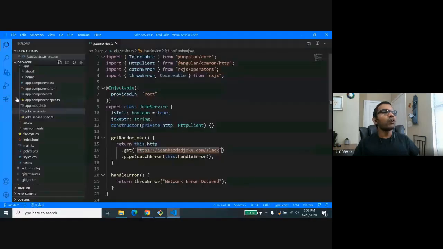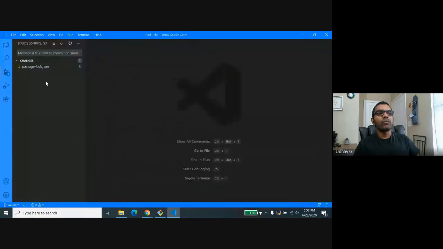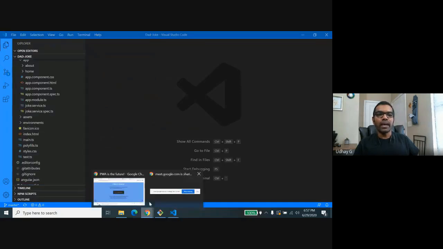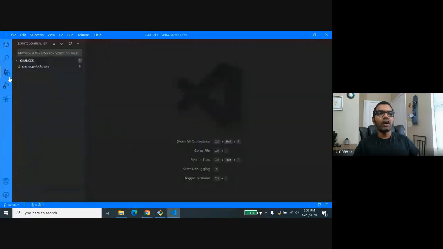Just take a look at what files we have updated here. It says only one file got updated in Git. In the Git space, you can see that only one file was edited, right? Once I add this package, Angular PWA, you are going to see so many files added in the Git space for commit.